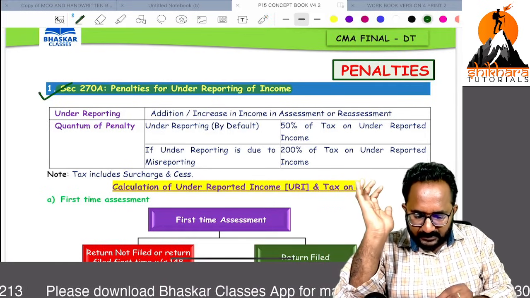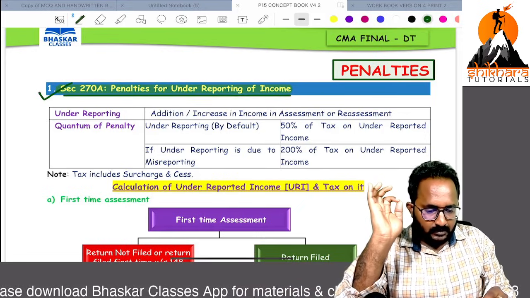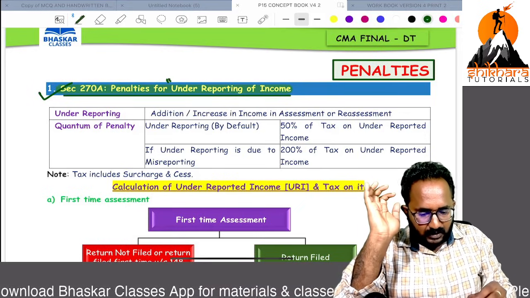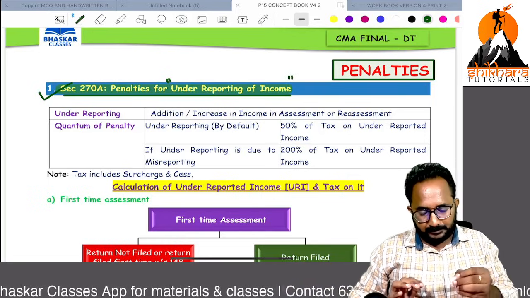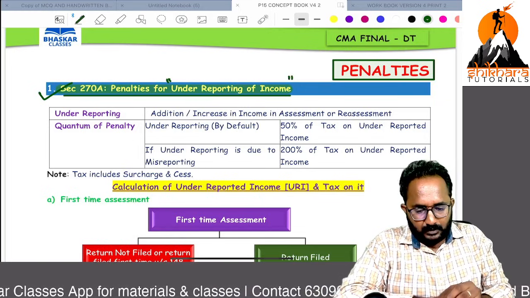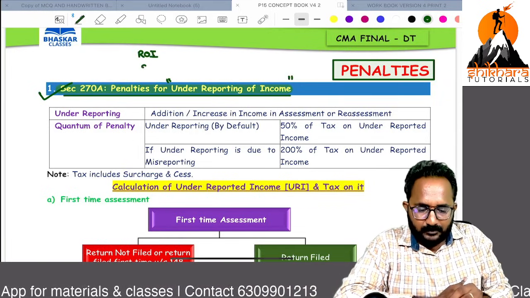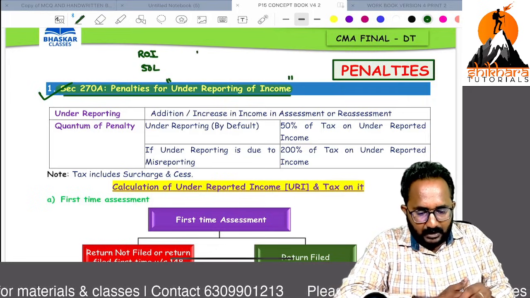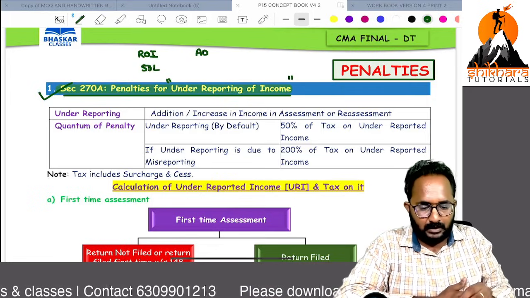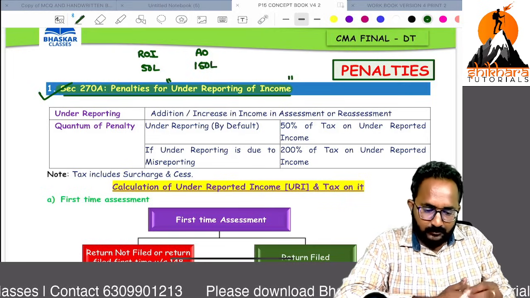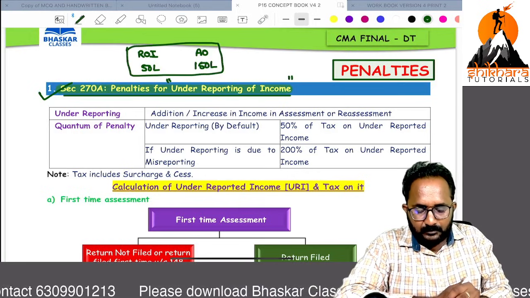First penalties section, I want to start with 270A. Sir, in case you have done any under reporting of income, for example, you declared income in your return of income as 50 lakh. The AO, after completion of assessment, identified that your income is 150 lakh. So this is an example of under reporting.